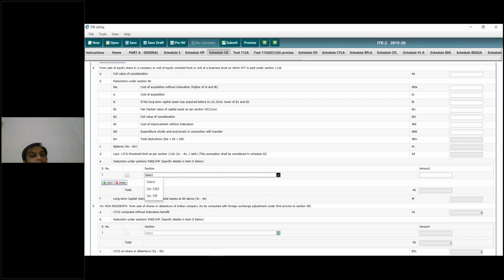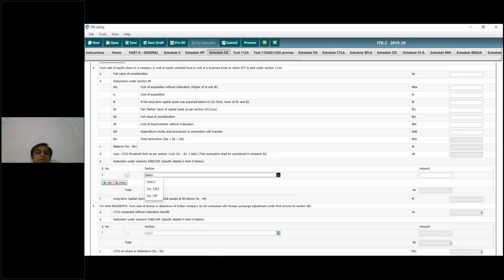For the fair market value, you have to download ISIN details as on 1 February 2018. You will also find this information in different ready reckoners, so you will get all the information regarding the acquisition cost as on 1 February 2018. We can use that for calculating the taxes.